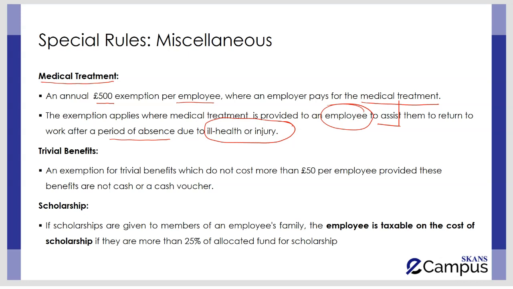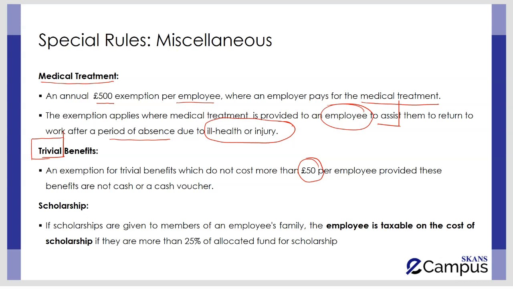then the amount provided in excess of 500 pounds is said to be taxable in nature. As far as trivial benefits are concerned, by trivial, I mean to say that if a very small benefit, covering any small item, is provided by an employer to an employee, then it is specifically exempt, and by trivial I mean that the cost of that particular benefit for each employee is not more than £50 in a tax year.